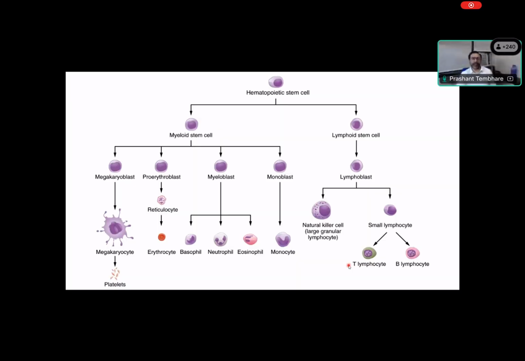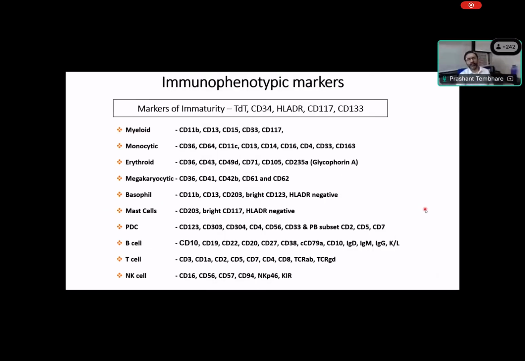Now, if you look at myeloid cells, as I mentioned, this is a simple figure. We know that we have the hematopoietic stem cell, which differentiates into the myeloid stem cell and lymphoid stem cell, right? And then the myeloid stem cells again differentiate into different lineages like granulocytic, monocytic, erythroid, megakaryocytic, and then myeloid cells further get myeloblasts, again further differentiated into eosinophil, neutrophil, basophils, dendritic cells. So this is differentiation, and a part of the hematopoietic stem cell differs from lymphoid stem cells, and lymphoid stem cells give different lymphocytes.